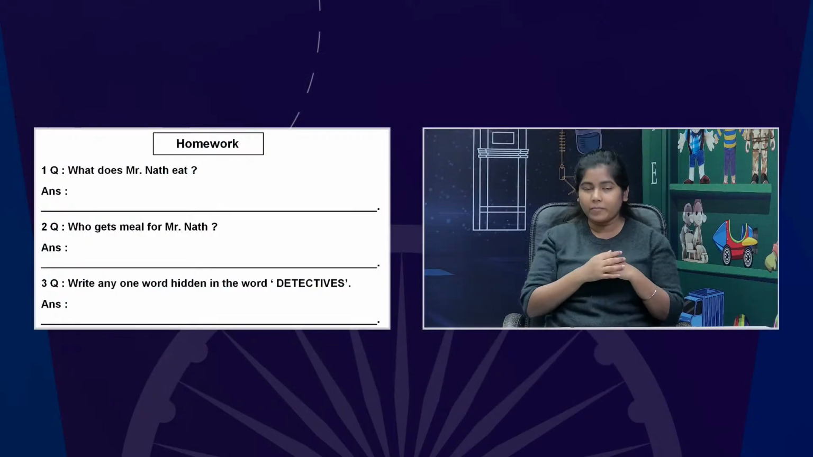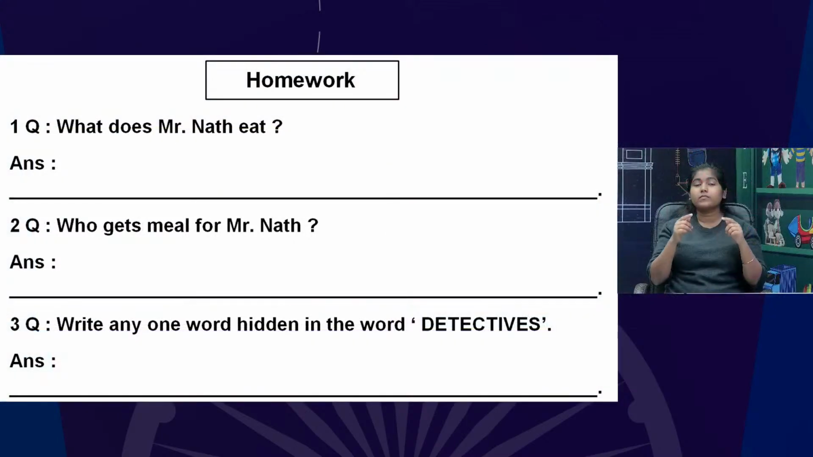The second question is, who gets meal for Mr. Nath? Then I will have to remember to mention: write any one word hidden in the word detectives. Any one meaningful word the student needs to write, and that is very easy. That can be of 3 letters, 4 letters. The hints I have given. Rest they can do.